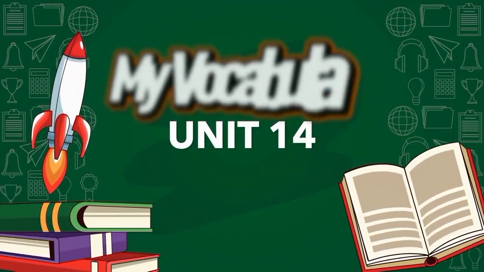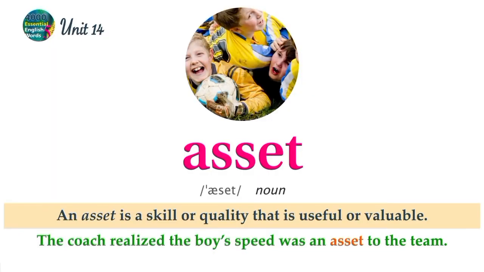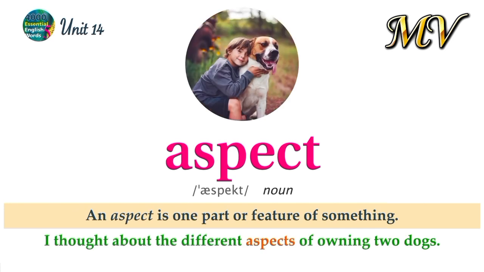Unit 14. Word list. Asset. An asset is a skill or quality that is useful or valuable. The coach realized the boys' speed was an asset to the team. Aspect. An aspect is one part or feature of something. I thought about the different aspects of owning 2 dogs.